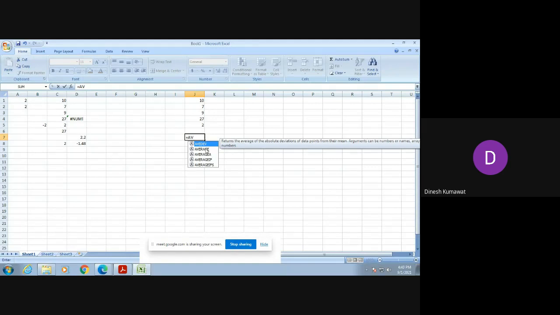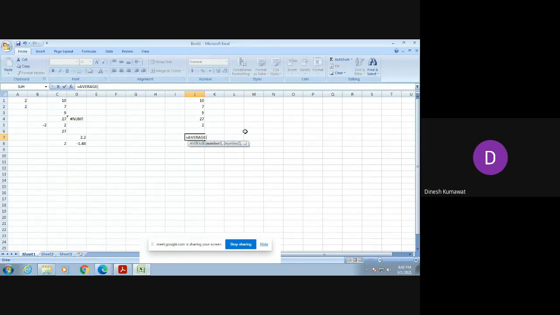So here I am having AVERAGE. You can see it returns the average, or arithmetic mean, of its arguments, which can be numbers or names, arrays or references that contain numbers. Okay, you can check it.